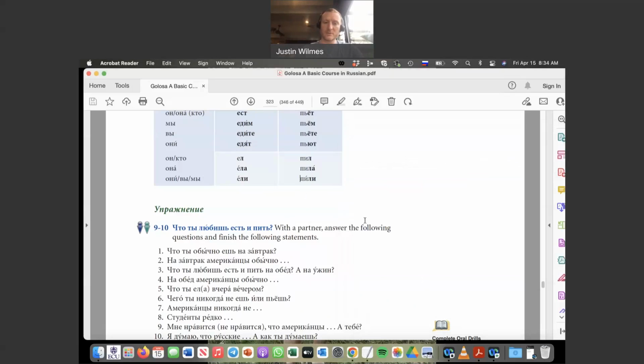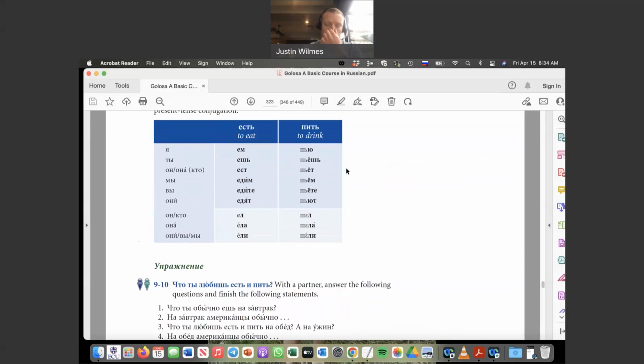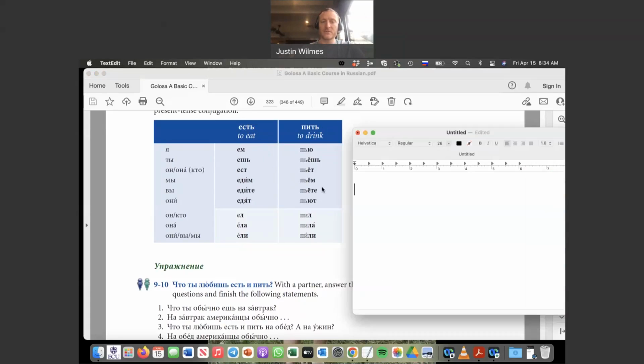All right, so again, one more time, we have our two verbs. And as always with verbs, there's the infinitive form, which is the dictionary form, есть and пить, right? It's also used, for example, if you say it with something like to like or love. So, for example, я люблю есть пиццу. I like to eat pizza.